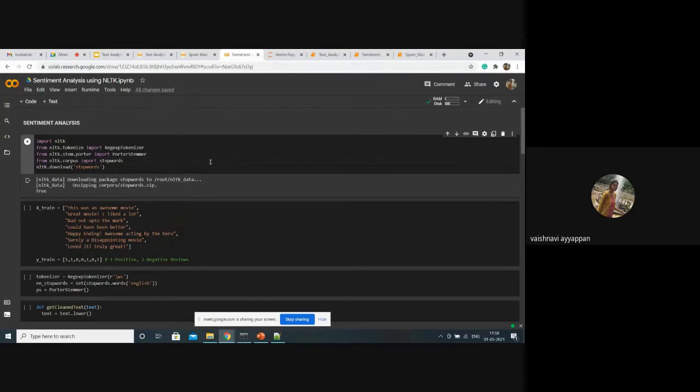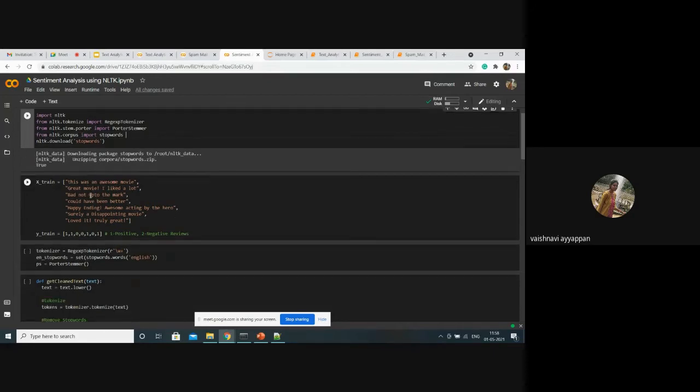Here in sentiment analysis, I'm going to categorize the movie reviews into a positive review or a negative review. I'm going to analyze whether the audience reviews are positive or negative for the movie. So here I'm taking the input and storing it in the variable xtrain, and the output of this input in ytrain.